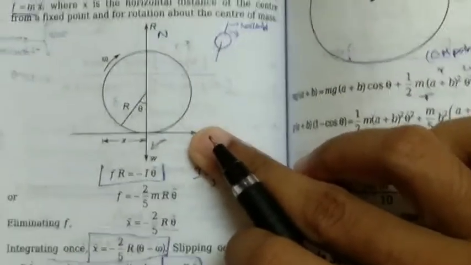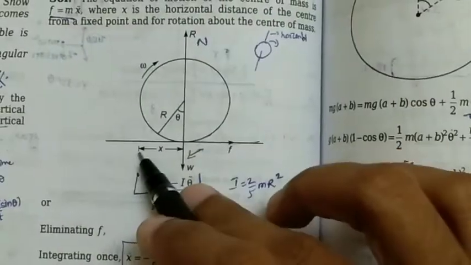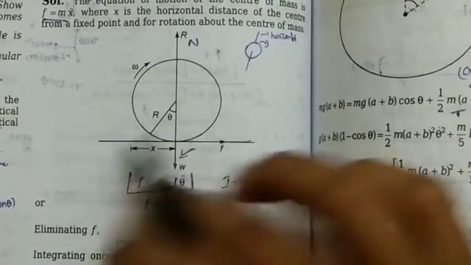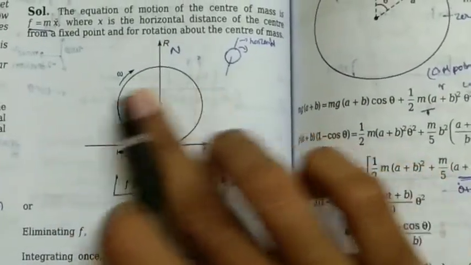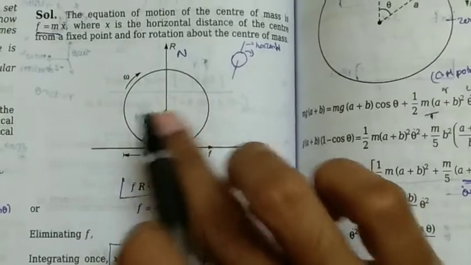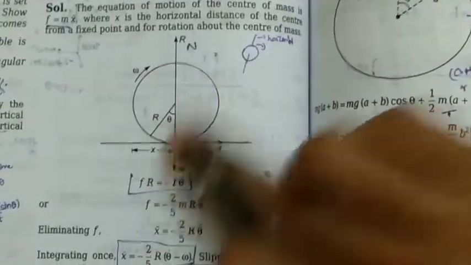So this is actually the free body diagram of this object. This is the displacement of the sphere. As it keeps on rolling, it would be displaced from this position to this position. The center of mass of this sphere would be displaced from this point to this point, like that. So that is nothing but x.